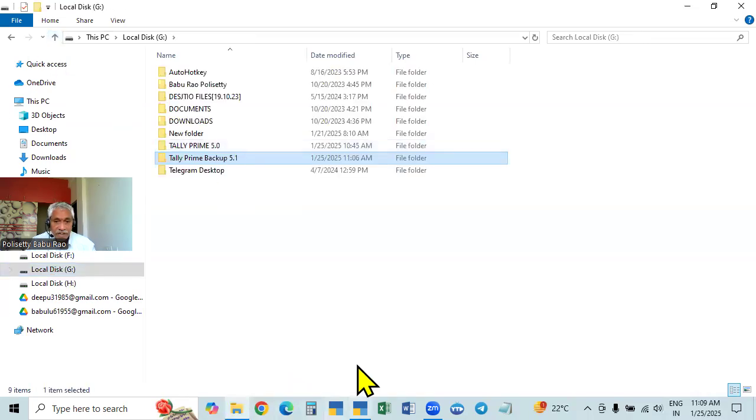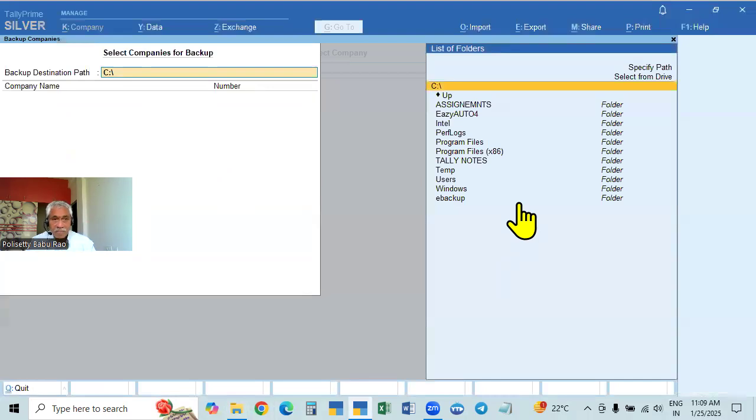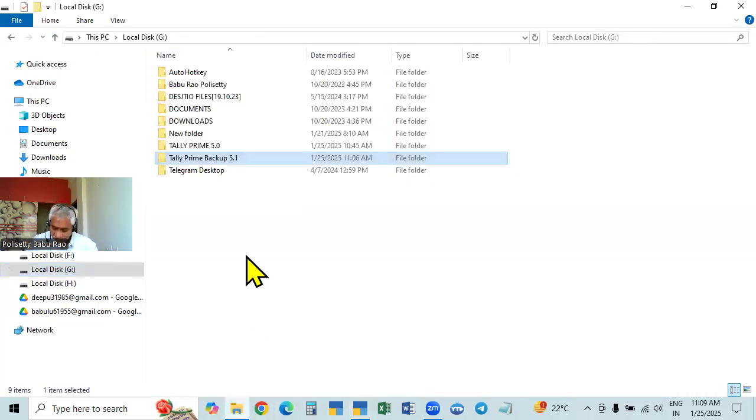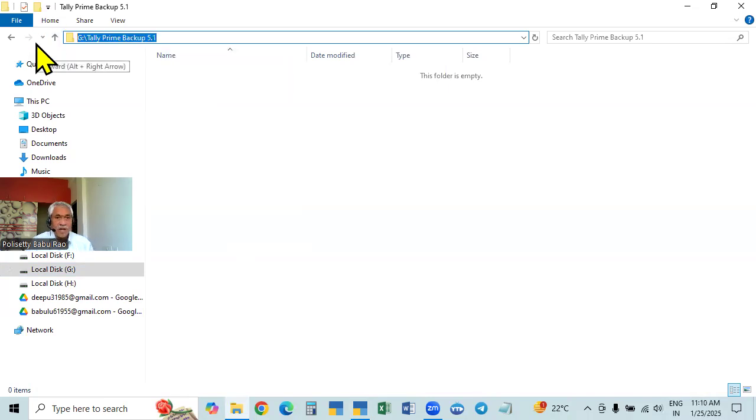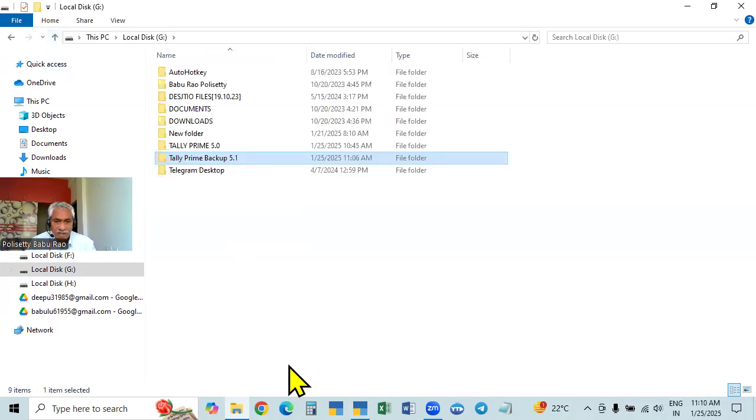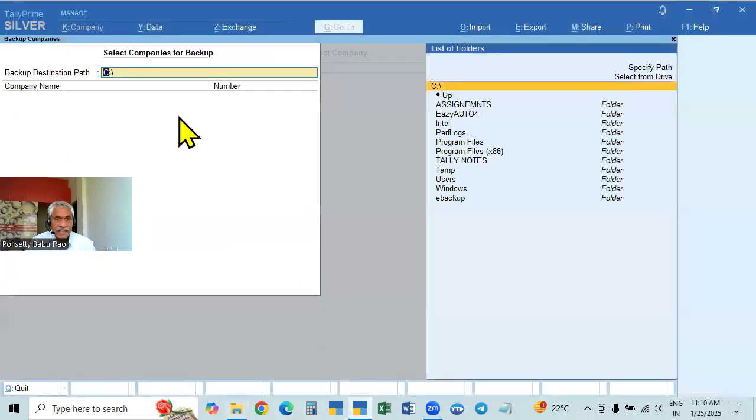If it is created during the backup, we have to select it. Where it is, that is in the drive. We need not go back; see what we can do here. We can go here. This is the backup folder. Double click here. This is the path. You can copy this path and paste the path here.